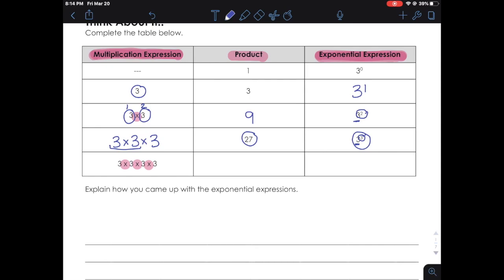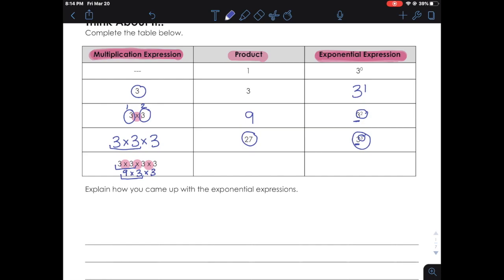All right, last row. This time we have 3 times 3 times 3 times 3. That one's going to be a little bit tough here. We got to figure out the product first. So we got to start just from the left. Just like we would read, we treat them in order from left to right. So what's 3 times 3? Well, that's 9. I'm going to bring down the rest of the problem with me because I only want to make one change at a time.